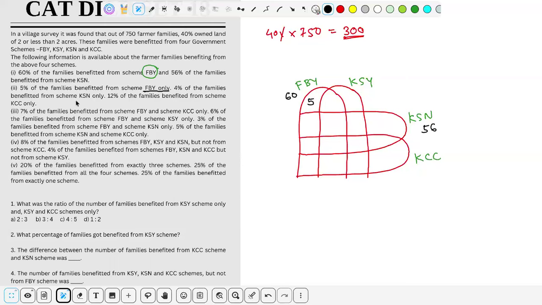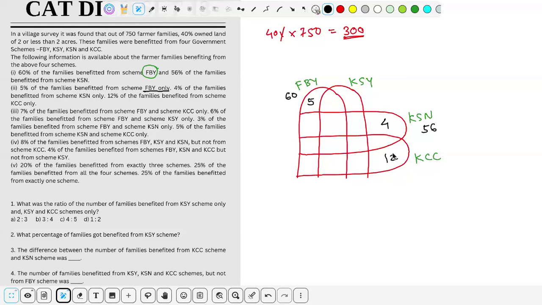4% of families benefited from KSN only. So here it is KSN only. This is the KSN-only part. So 4%, it means the value for this part is 4. 12% of families benefited from scheme KCC only. So here you can see the KCC only. There is no overlap with KCC anywhere else. So this is 12%.